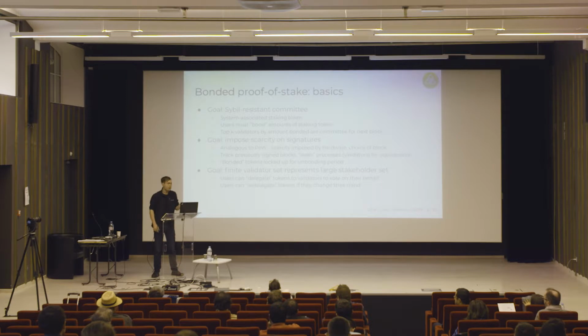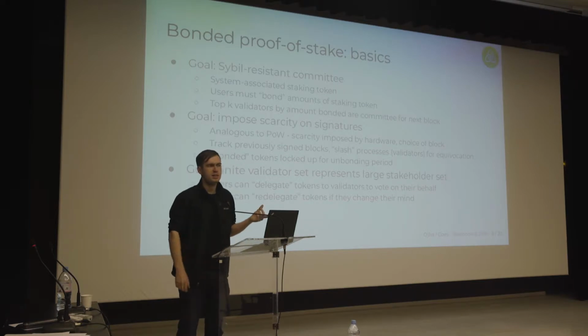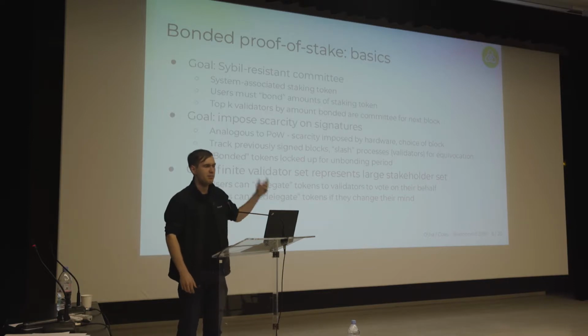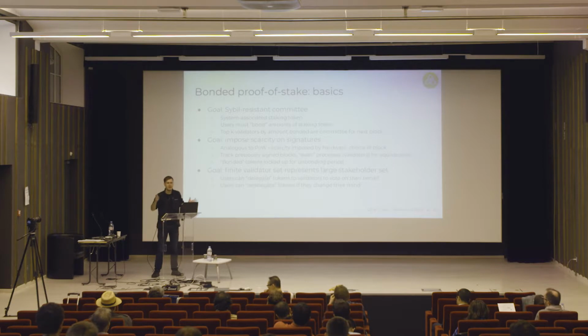This, one hopes, imposes a sort of artificial scarcity on voting for different forks in proof of stake, which is what we want in order to ensure stable consensus. The other necessary point here is that in order to make this secure, the bonded tokens have to be locked up for some period of time. So if we assume that we have an asynchronous network, validators sending messages to different partitions, those messages might not be identified as conflicting within any time bound. In practice, we have to assume a time bound of a few weeks or something, but we require that all the tokens be locked up so that if any equivocation is discovered within the time in which they're locked up, they can be slashed.